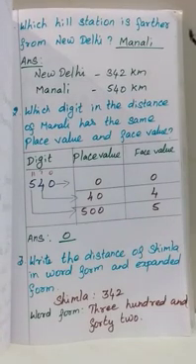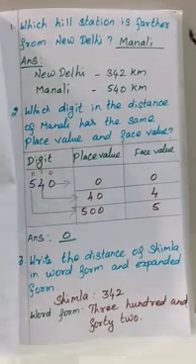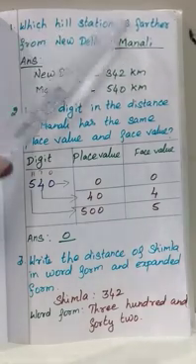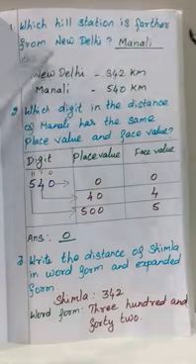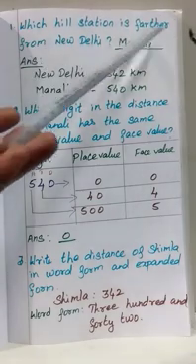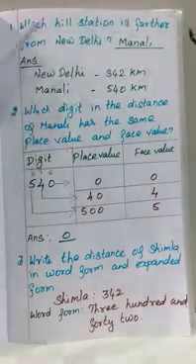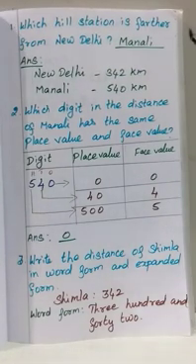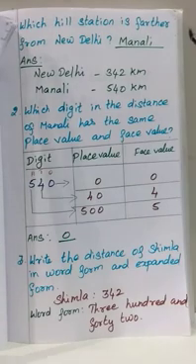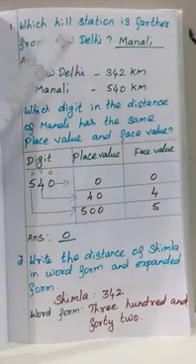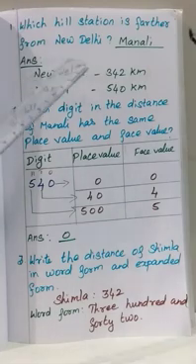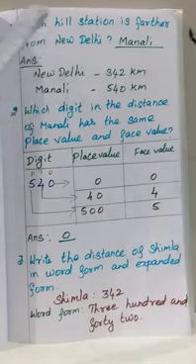Okay, now see the question. See the first question. Which hill station is further from New Delhi? What is the meaning of further? Means away from. Okay, long. Which one is long? Two hill stations are given. Among these two hill stations, which one is at a longer distance from New Delhi? Okay, so what are the two hill stations given? Manali and Shimla.